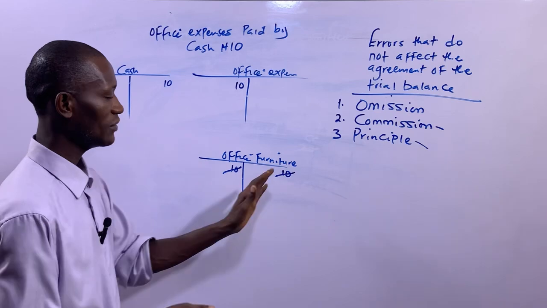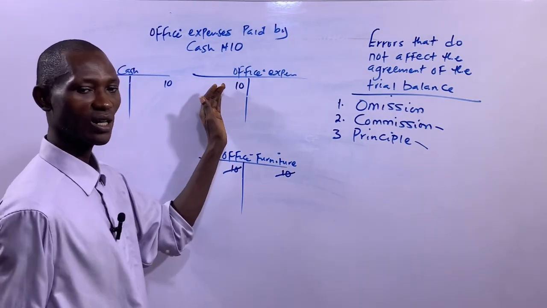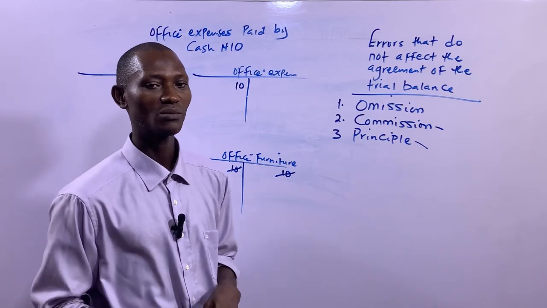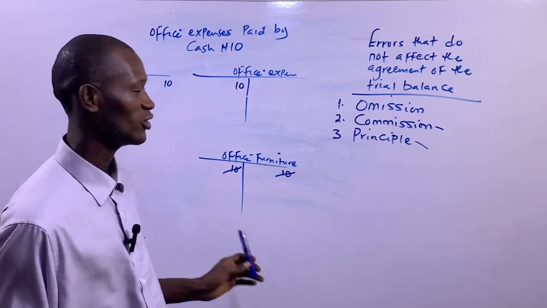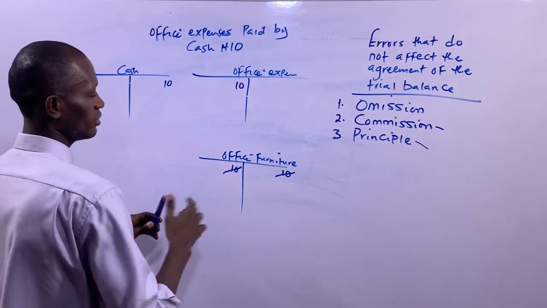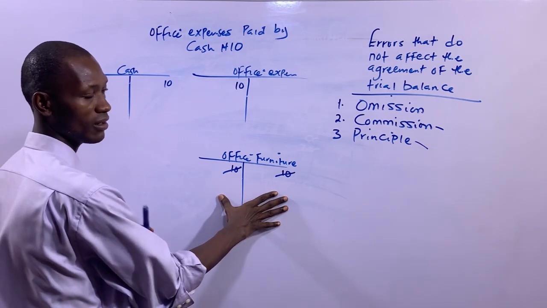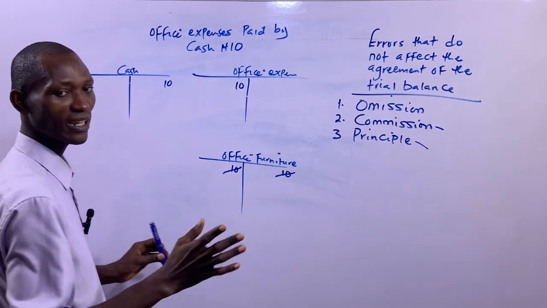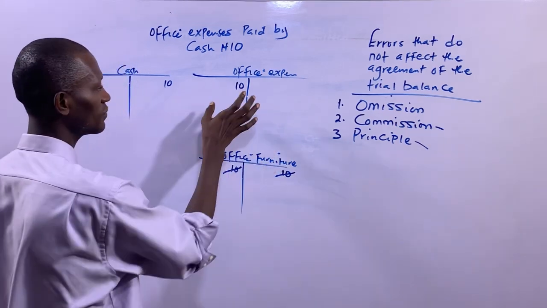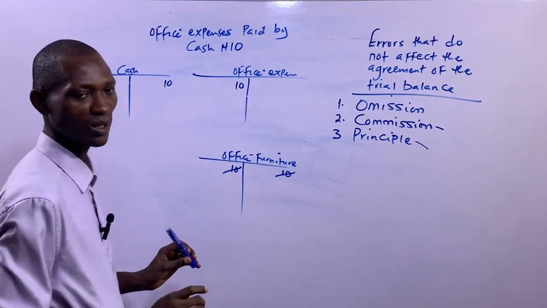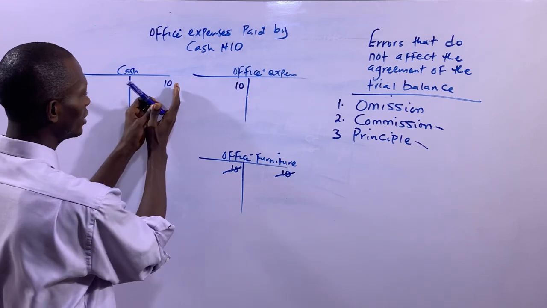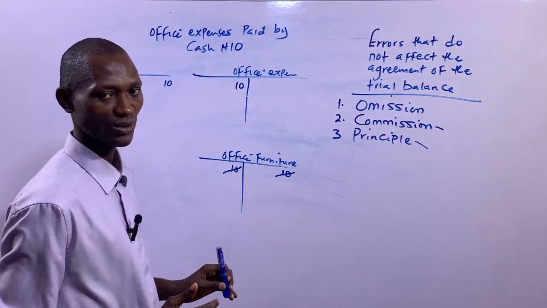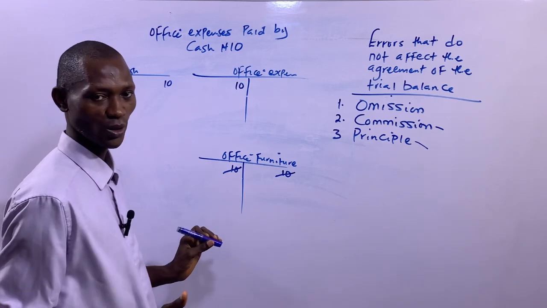Don't forget, for every credit entry, there must be a corresponding debit entry, and for every debit entry, there must be a corresponding credit entry. That's that. So nothing will be in the office furniture account. Then the debit entry, which ordinarily ought to have been made in office expenses, has now been made, which is 10 naira. So credit entry in the cash account, debit entry in office expenses account. That's with respect to that. So I hope this is understood.